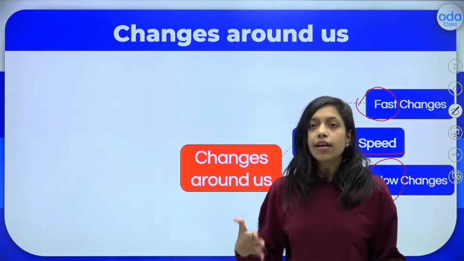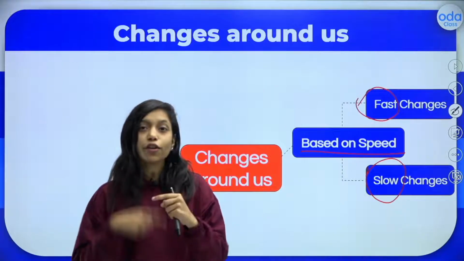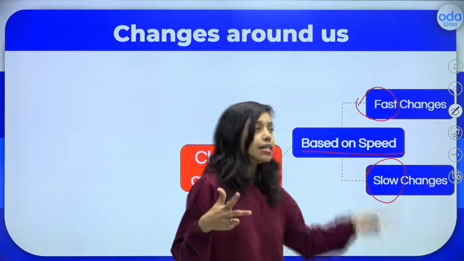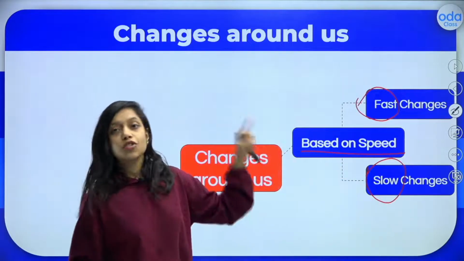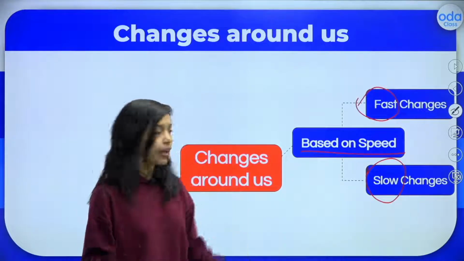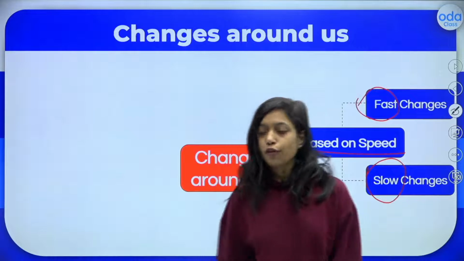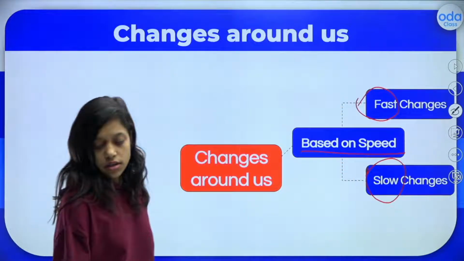Today I am young and tomorrow I will be an old woman, that is not possible. It is not a sudden change. So those are all slow changes. That means some changes which happen very fast are called fast change, like applying the brake of the vehicle, and slow change is your aging. Is it clear? So these are the changes based on the speed.